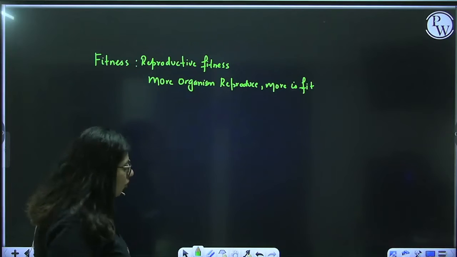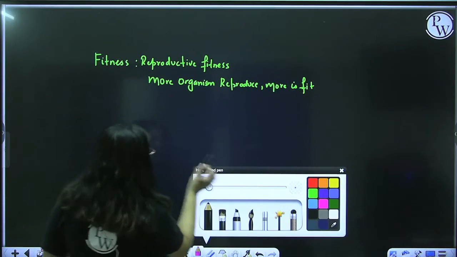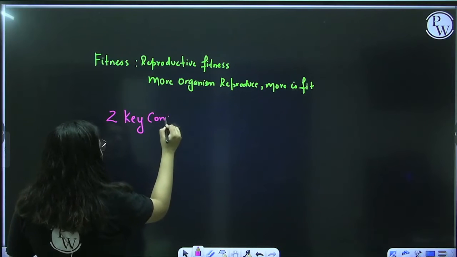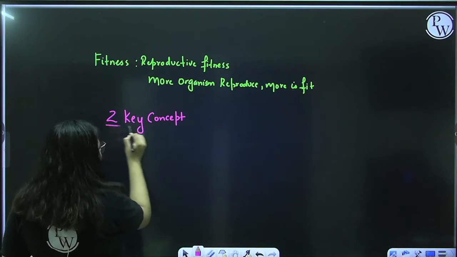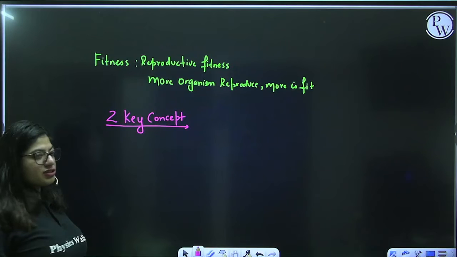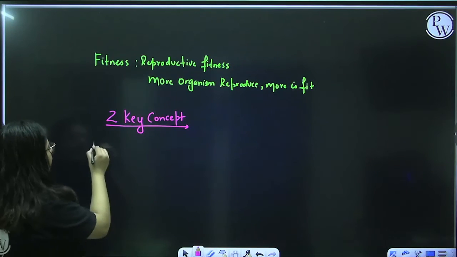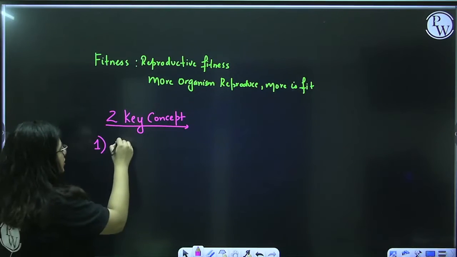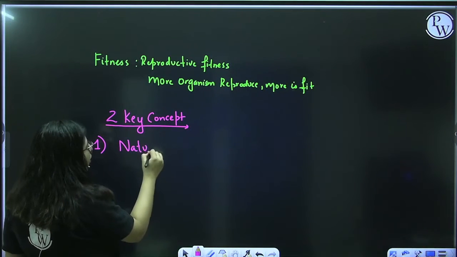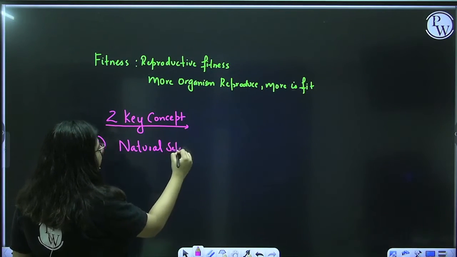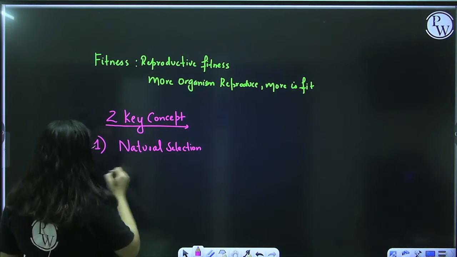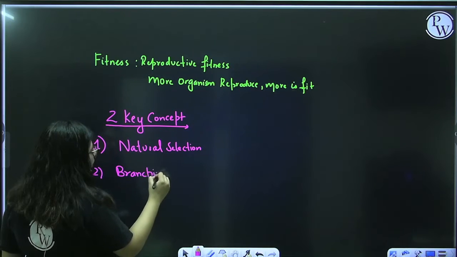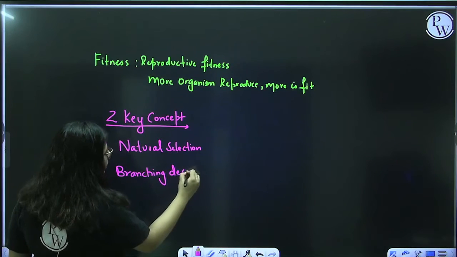Okay, so what were the two key concepts of Darwinism? If I want two key concepts out of this theory, also known as Darwin's theory or Darwinism, the first concept is natural selection. He explained how organisms are naturally selected. The second is branching descent. What is branching descent? Branches, you understand, like the branches of a tree. Descent means to go down.